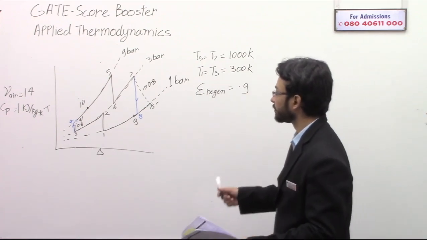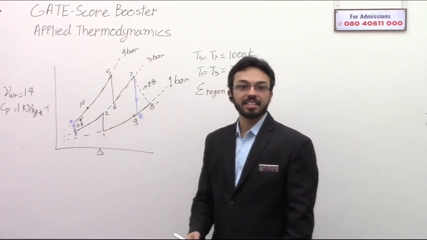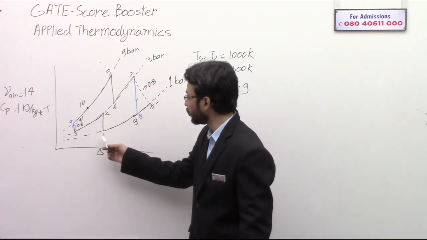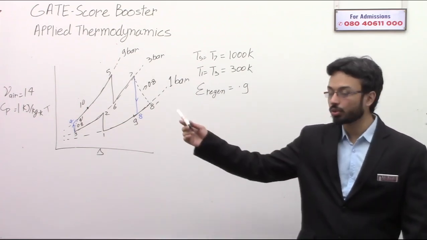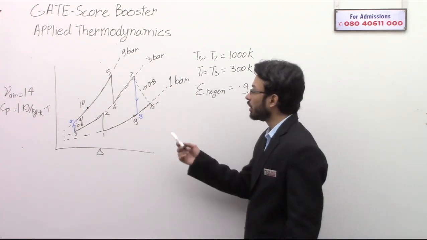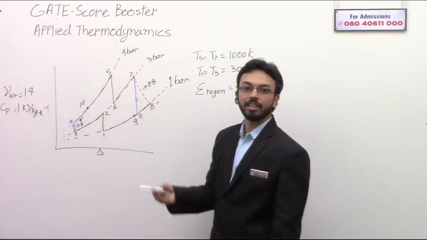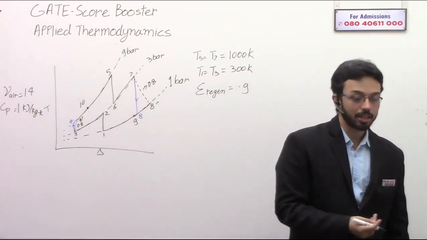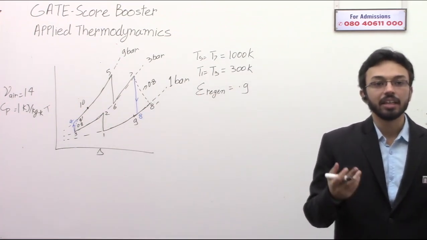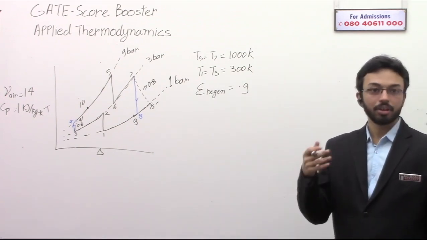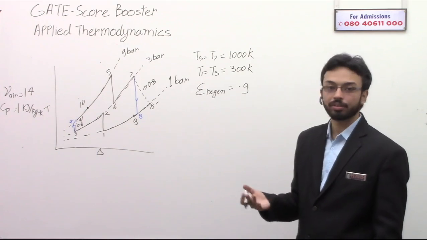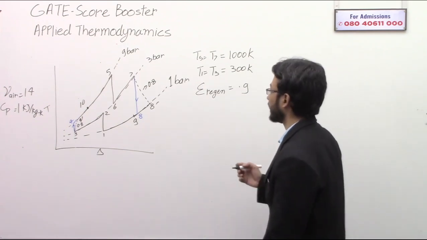Now see, 1 to 2 is isentropic. In such questions, it is always beneficial to find out the temperature at different points. Whenever such questions come related to the Brayton cycle, it is very useful to find out all the temperatures, because in some part of the question that will be helpful. So let's try that.